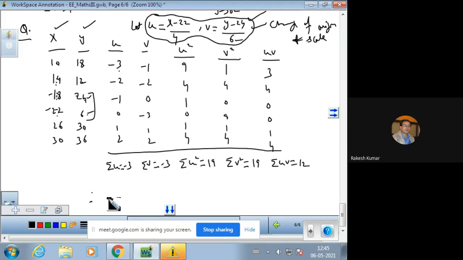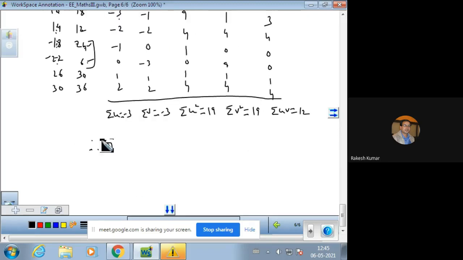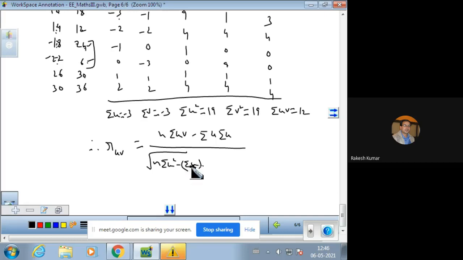Now we can calculate the value of the correlation coefficient R UV, that is N sigma UV minus sigma U into sigma V, divided by N sigma U square minus sigma U whole square. Square root separate भी ले सकते हैं. There is no difference in taking a separate square root.